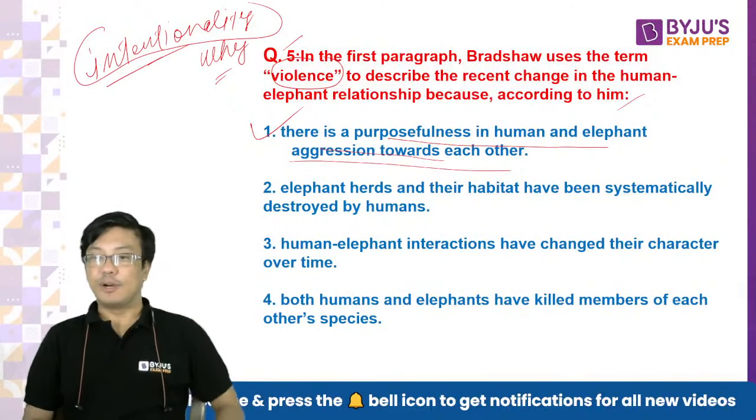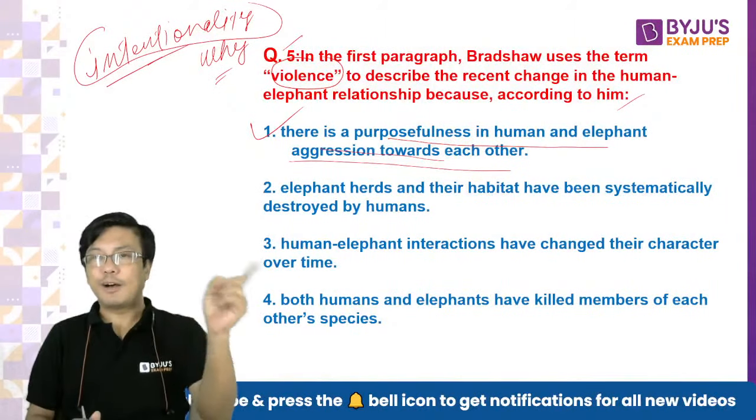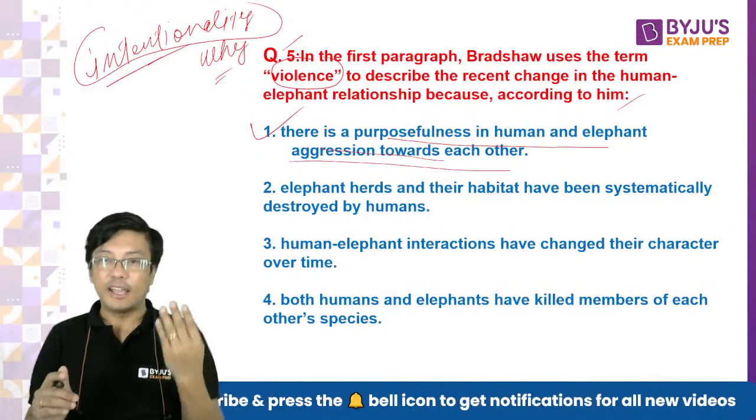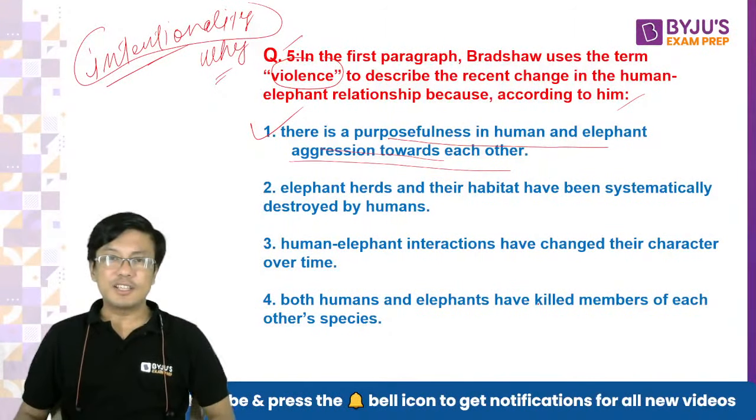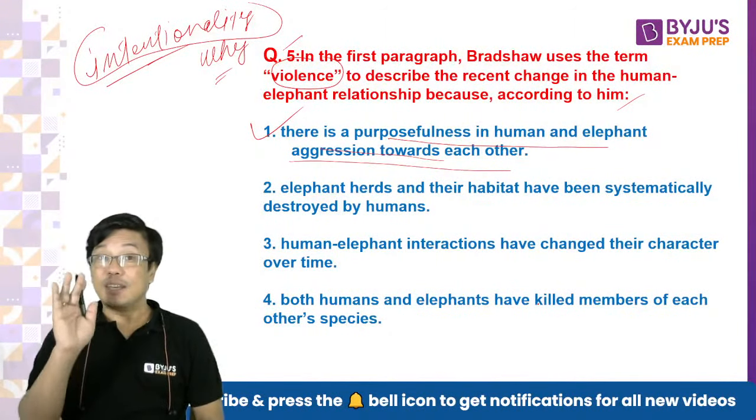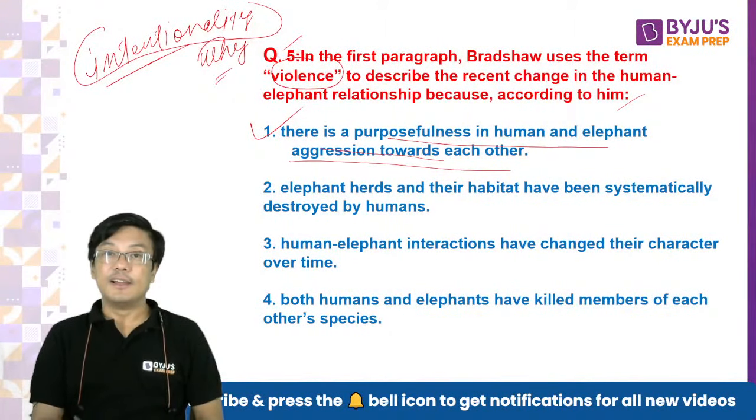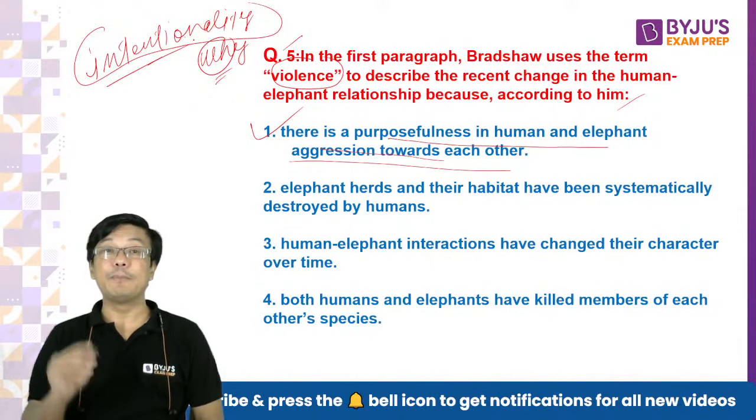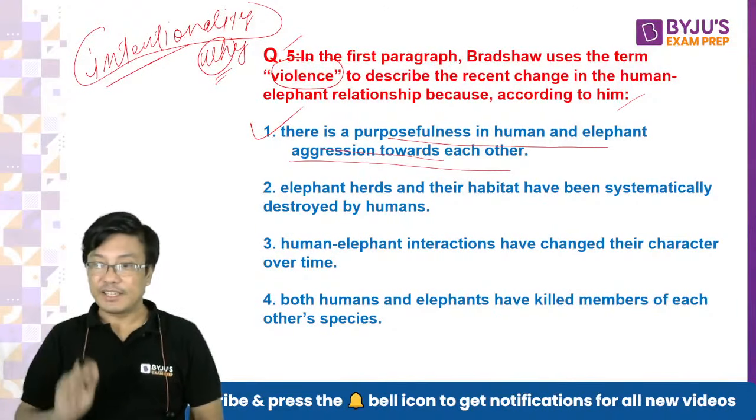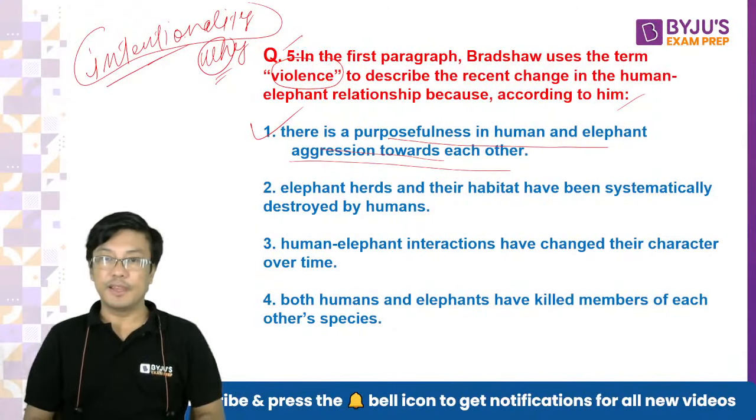Now, this is why if you notice, अगर उस part पे ध्यान नहीं दोगे, you are likely to get it wrong, right? So it is not just four. It is not just that because they have killed each other. The line tells you why, right? Because intentionality. What is the meaning of intentionality? मतलब intention के साथ, purpose के साथ, ठीक है, right?